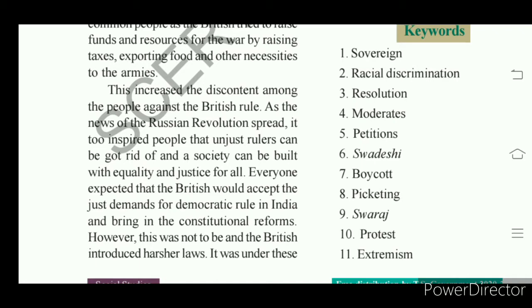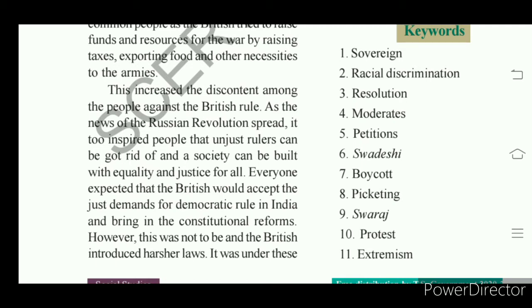They tortured Indians, they exploited us, they used us. So their rule was unjustified. So we can throw out unjust British rule by raising an independence struggle.